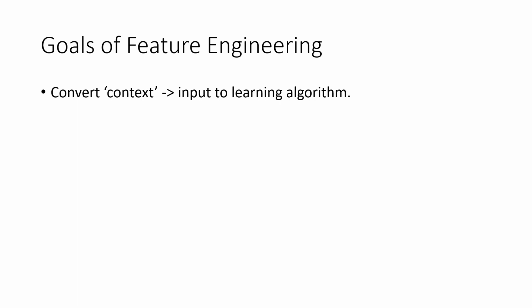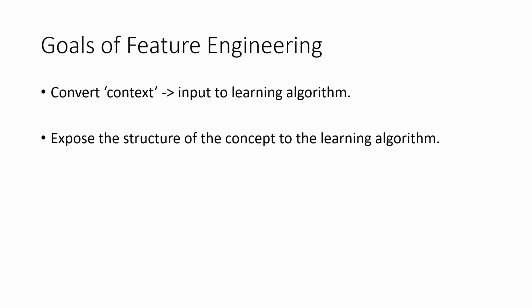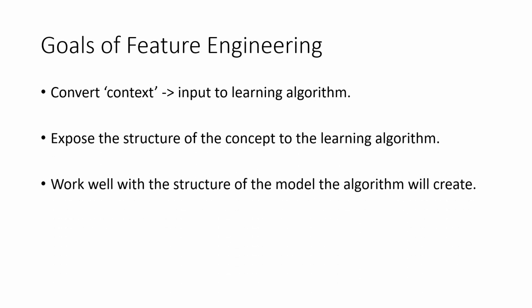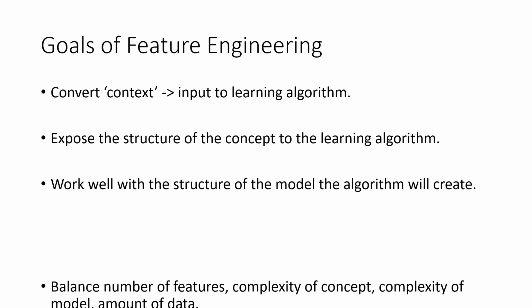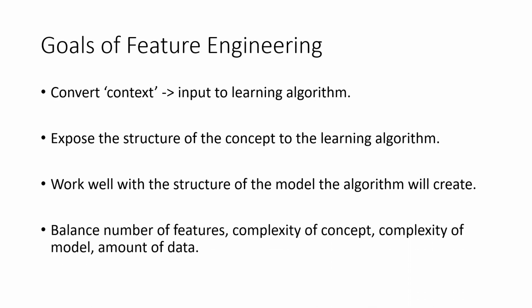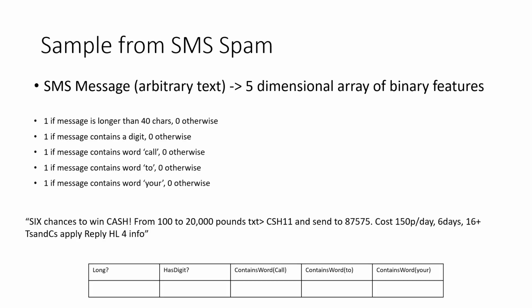Let's start with the goals of feature engineering. First, we need to convert context into input for a learning algorithm. Expose the structure of the concept to the learning algorithm. Work well with the structure of the model the algorithm will create. Balance the number of features, complexity of concept, complexity of model, and amount of data.